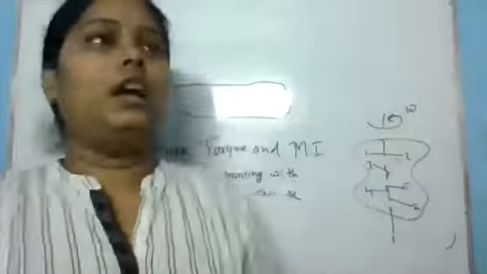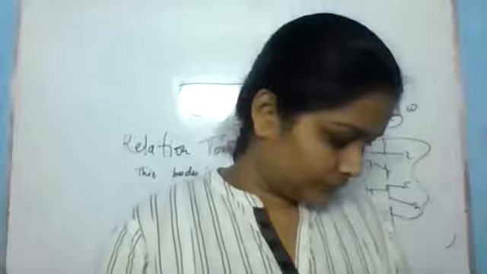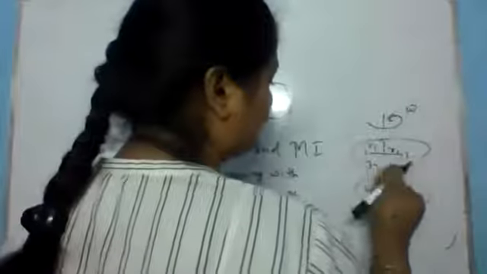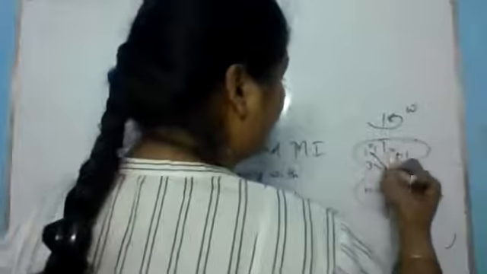There was a relation between a and alpha, tell me. Ma'am, a is equal to alpha R. Yes. Okay. Let's take a point.